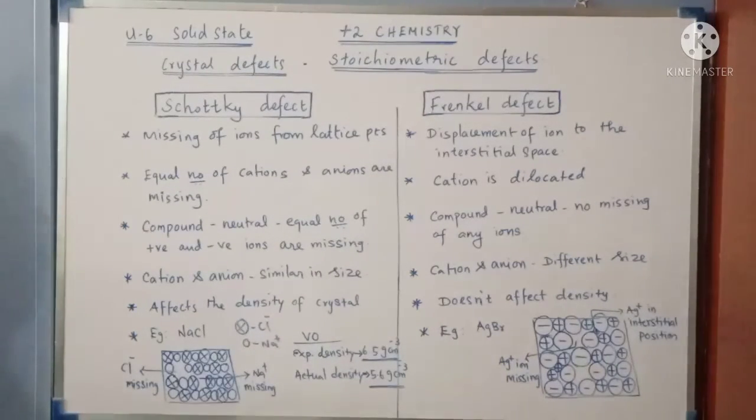So these are the two different types of stoichiometric defects. You can learn them by distinguishing between Schottky and Frenkel defect.